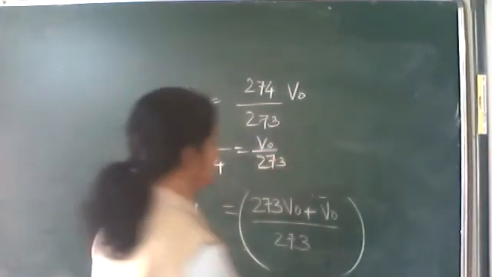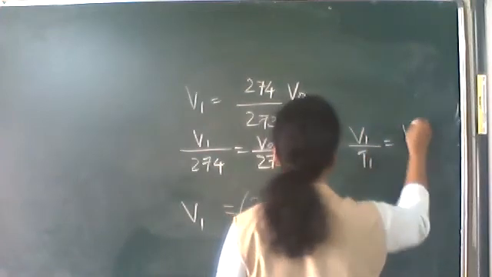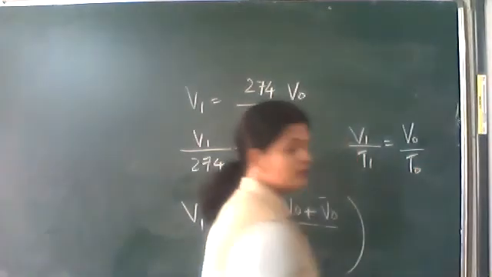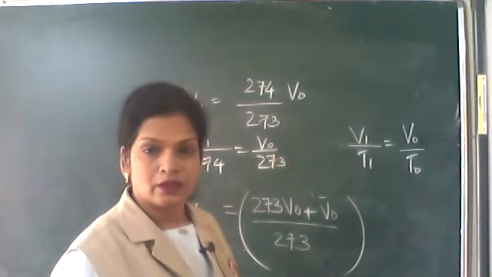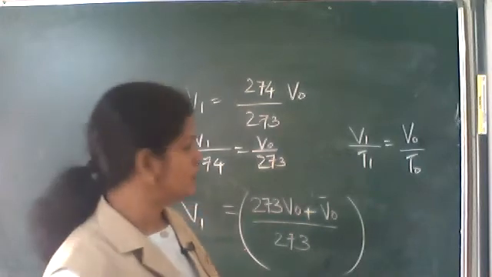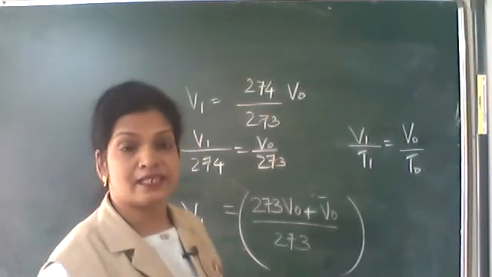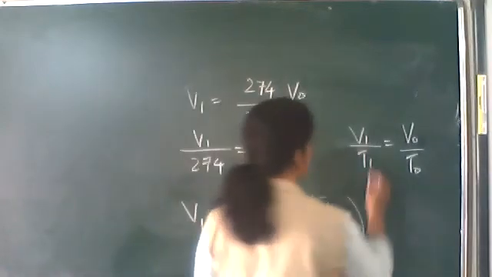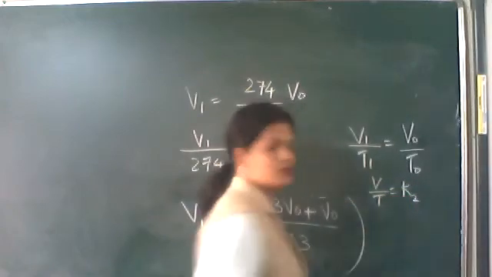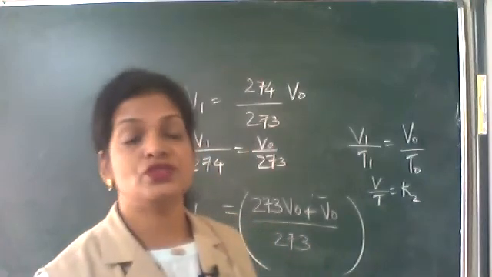Generally, I can write V1 by T1 is equal to V naught by T naught, or V2 by T2, or V3 by T3. What is the generalization? V by T is a constant. I am putting K2 here. This is the general mathematical expression for Charles law.